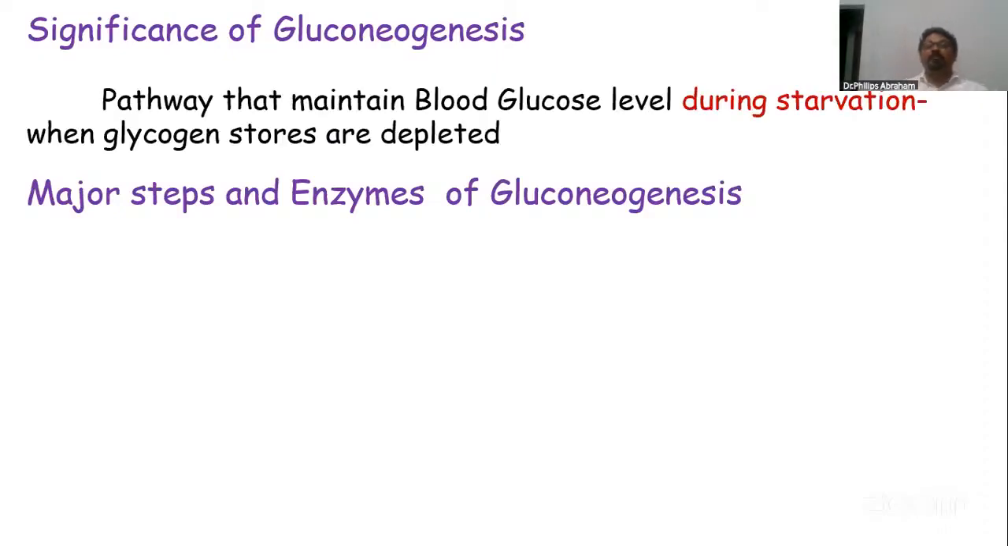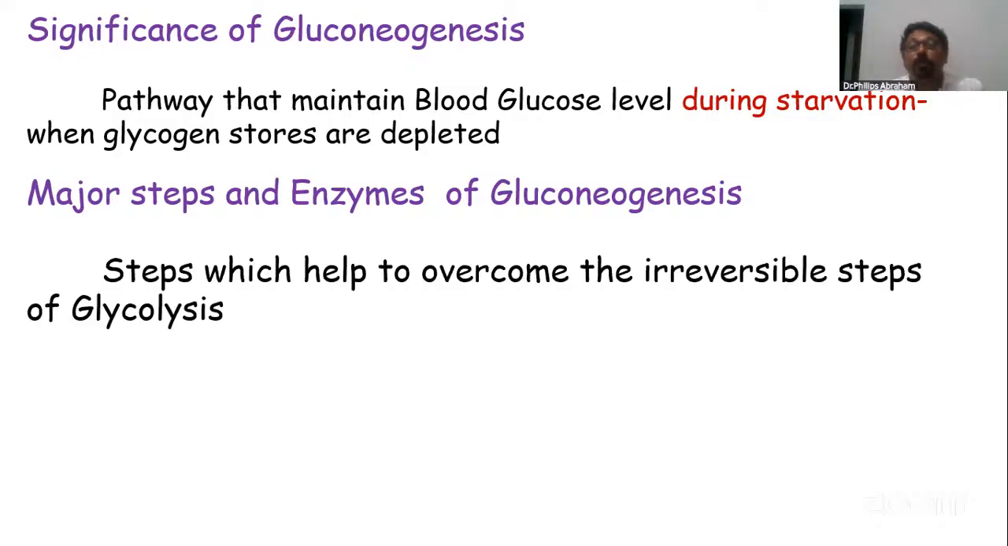Pathway that maintains blood glucose during starvation. You know that during starvation we get glucose from glycogen, but that gets depleted within around 12 to 18 hours of fasting. After that, glucose is produced by gluconeogenesis. Then come the major steps. Another subheading should be major steps: all the three irreversible steps of glycolysis. How can we bypass them to go back to glucose through the glycolysis pathway? That's what.